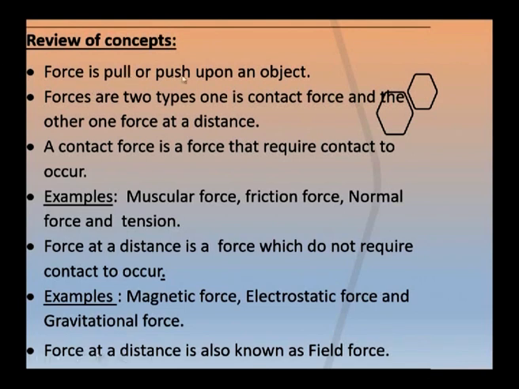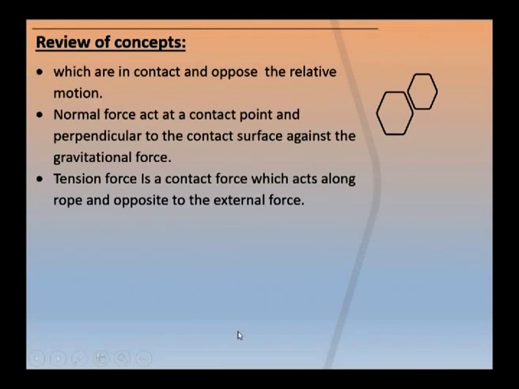Force is a pull or push upon an object. Forces are of two types: contact force and force at a distance. A contact force is a force that requires contact to occur. Examples: muscular force, friction force, normal force and tension. Force at a distance is a force which does not require contact to occur. Examples: magnetic force, electrostatic force and gravitational force. Force at a distance is also known as field force.